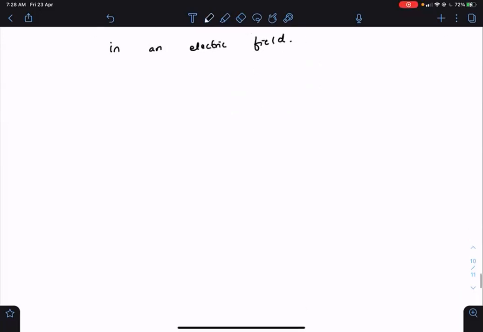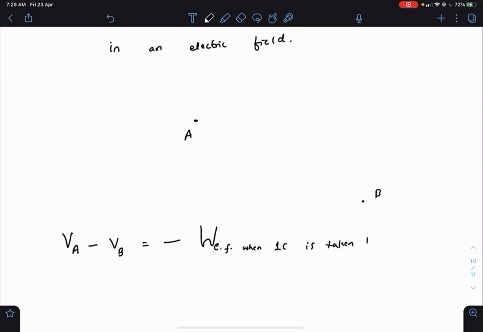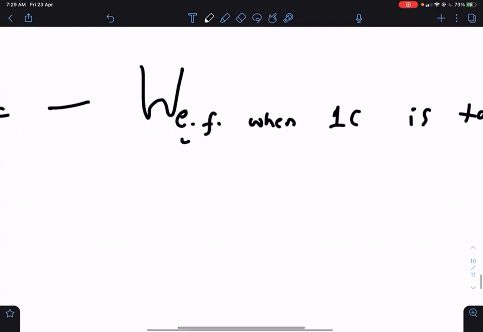So if we have got point A in the electric field and point B in the electric field, what is the potential difference defined as? Potential at A minus potential at B is equal to negative of work done by electric field (EF means electric field) when 1 coulomb is taken from B to A, final minus initial.